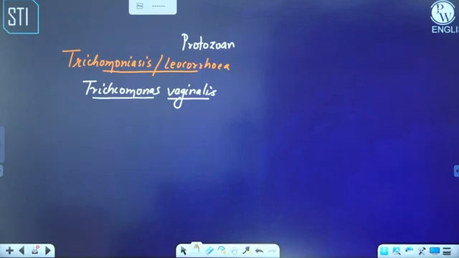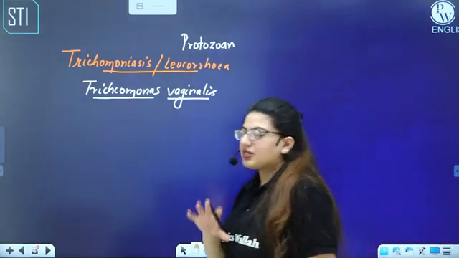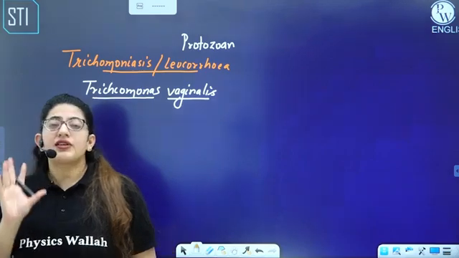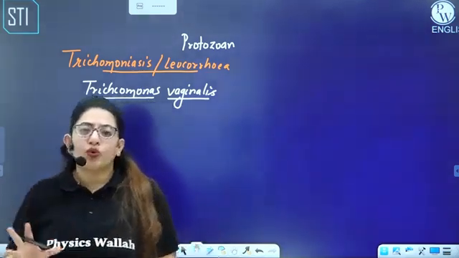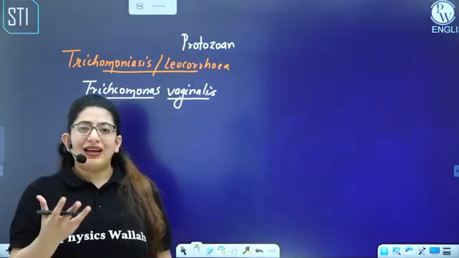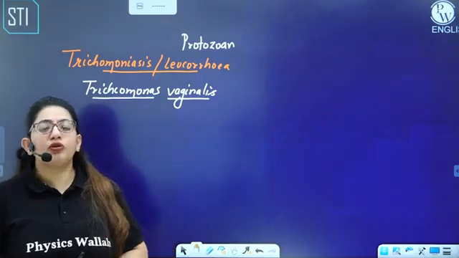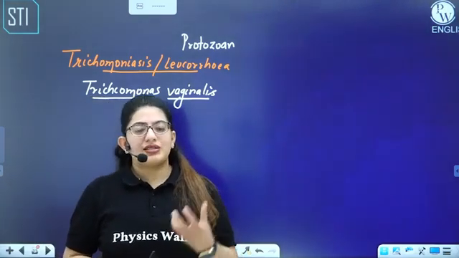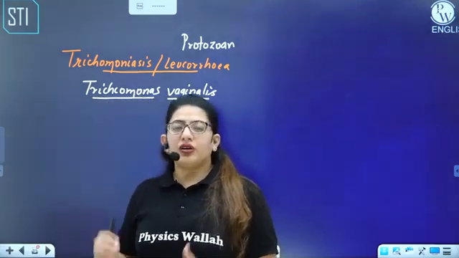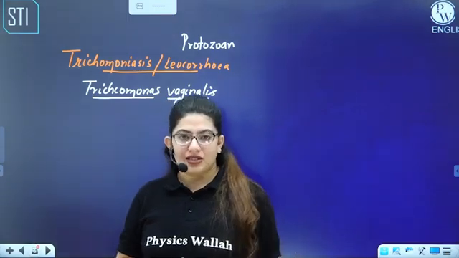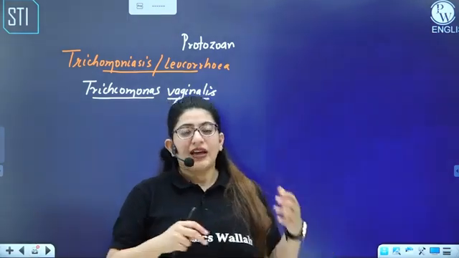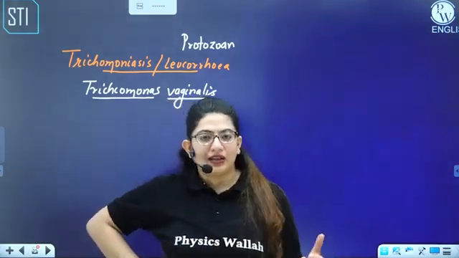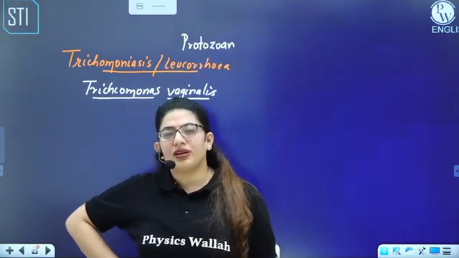So this Trichomonas vaginalis usually infects female more. That means it infects the male, but the symptoms are more often shown in the female. Because in male, the urethra is acidic, because from urethra, both urine and semen passes. So the urine keeps the urethra of a male acidic, but in female we have separate openings. We have vaginal different and anal different, and urethral opening is different.